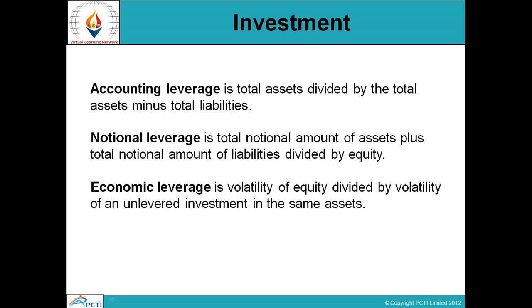When I say accounting leverage, how can you calculate the ratio? All I need to do is take the total assets, divide them, and subtract the liability. Always remember, assets have to be on the higher side and liabilities lower. So if you subtract liability from the assets, the buffer that remains is your profit. Whereas if assets are lower and liabilities higher, it is minus, a deficit, the loss of the company. So accounting leverage refers to total assets minus total liability.